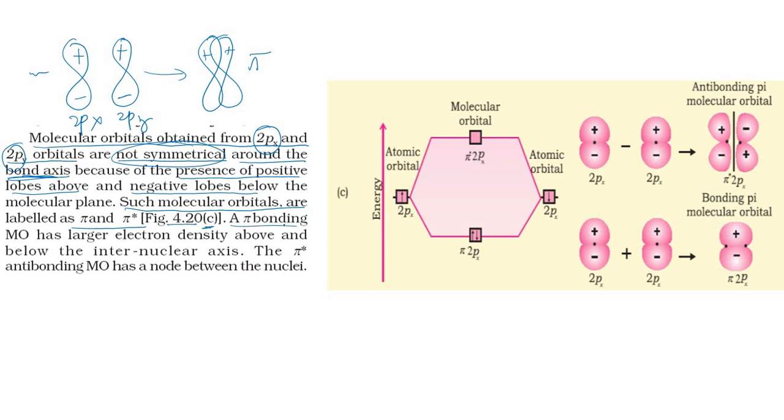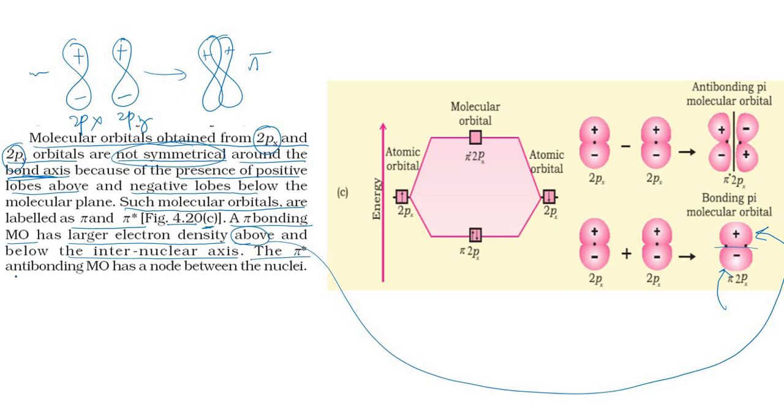Now a pi bonding molecular orbital has larger electron density above, and if you see here, that is above, with respect to positive, and below the internuclear axis, the electron density is less. If this is the internuclear axis, here below we are having the negative phase, right?